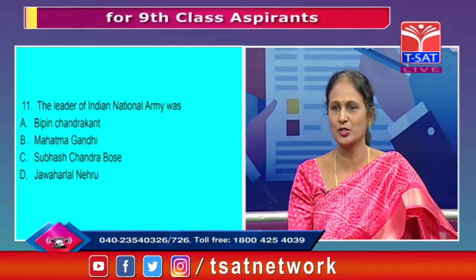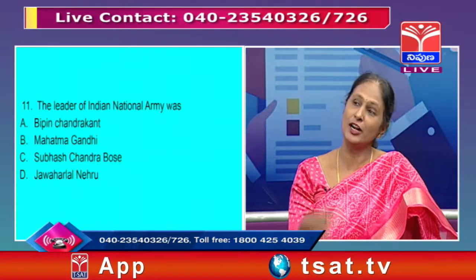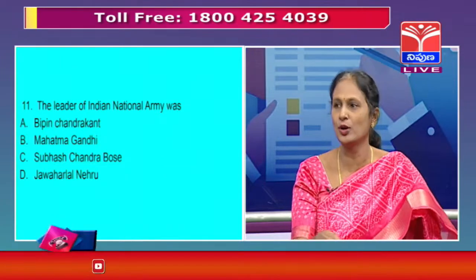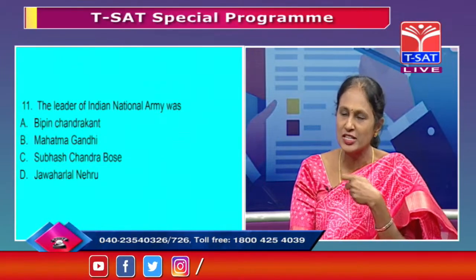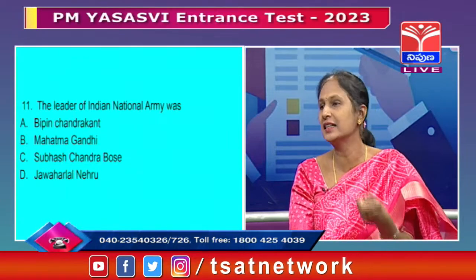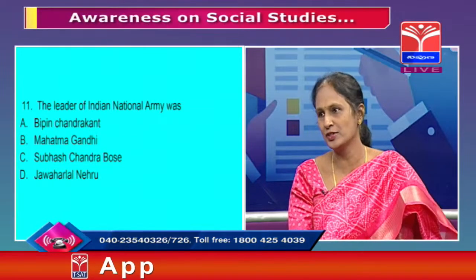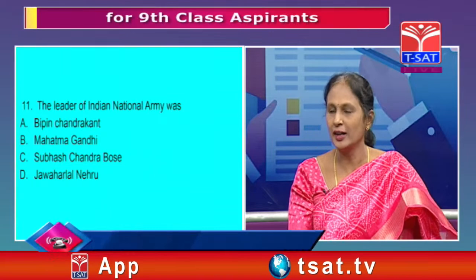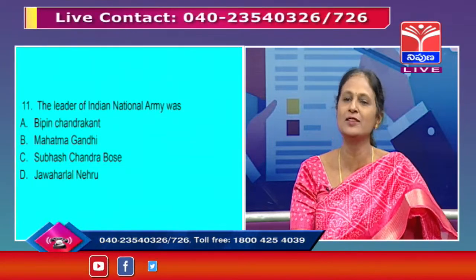what his contribution was, what his intention was, why he wanted to be a friend of Japan, though Japan during the Second World War was attacking, with the aggressive nationalism and the dictatorial tendency it had. But still, why did Subhash Chandra Bose want to take the help of Japan? We need to discuss all this, and why Mahatma Gandhi did not want it. Because Mahatma Gandhi believed in peace.